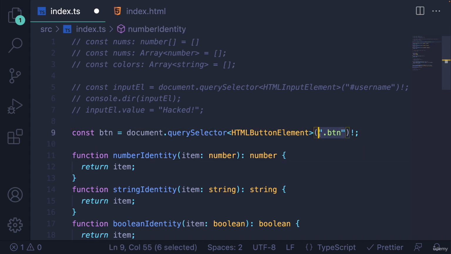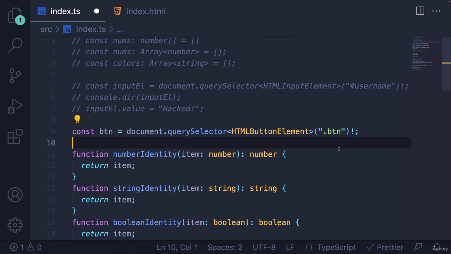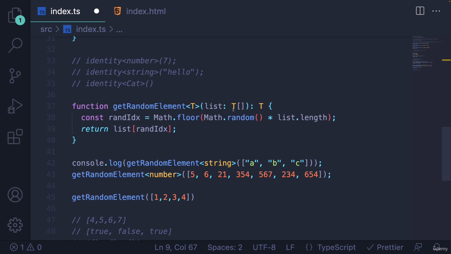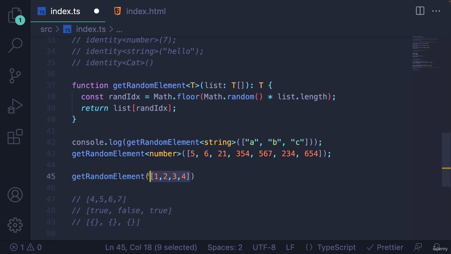And that's because there's no relationship between this argument and the return type. This argument is a string. It's always a string. That's a class name, an ID, an element type. But that doesn't tell TypeScript anything about the actual return type, right? It doesn't say anything about what we're working with. It's just a label or a class or an ID. But down here, we expressed a very explicit relationship that says whatever this argument is, it's a list of T, we'll return something of type T. So TypeScript can figure that out. There's that relationship between the argument that we provide and the return value.